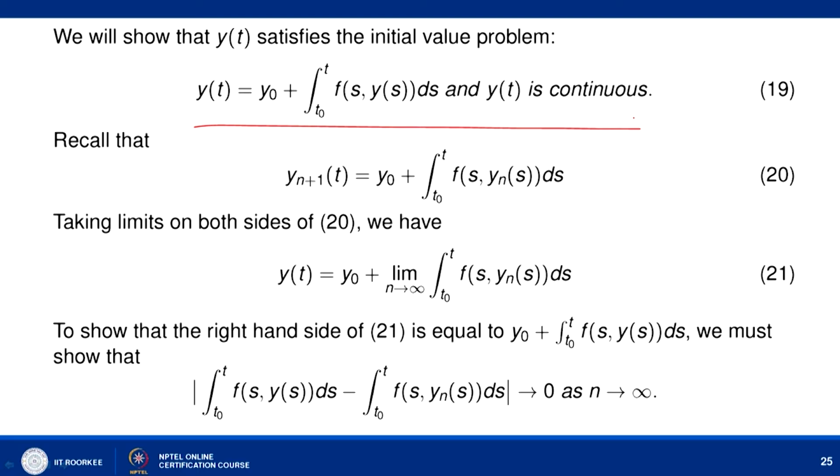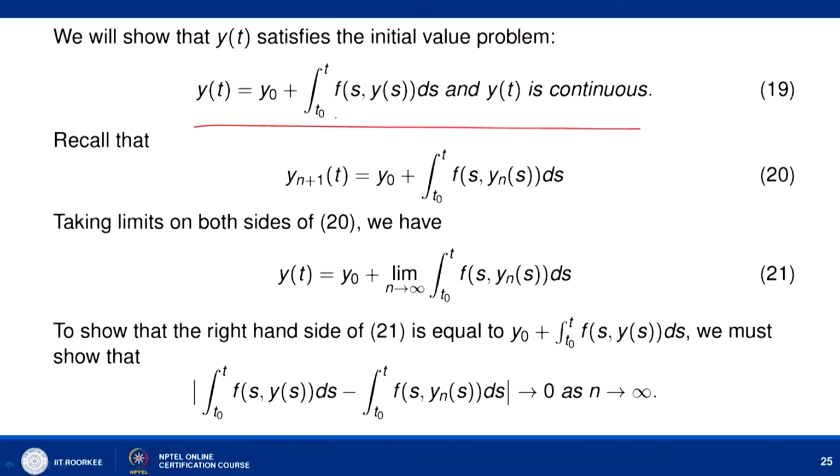y(t) equal to y_0 plus the integral from t_0 to t of f(s, y(s)) ds, and y(t) is continuous, because we have shown that if y is a continuous solution of this, then y satisfies the initial value problem. So, we have to show y is continuous and y satisfies the integral equation given by this. So, first we show that it satisfies the integral equation.